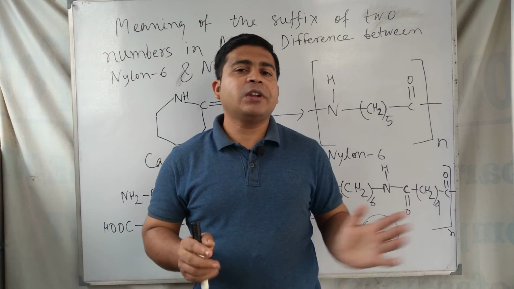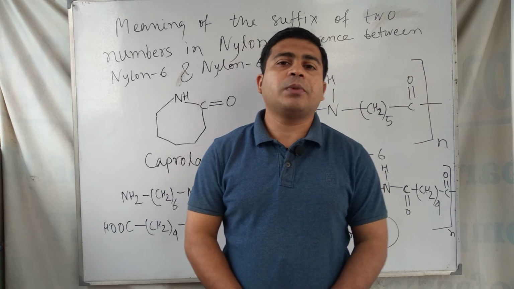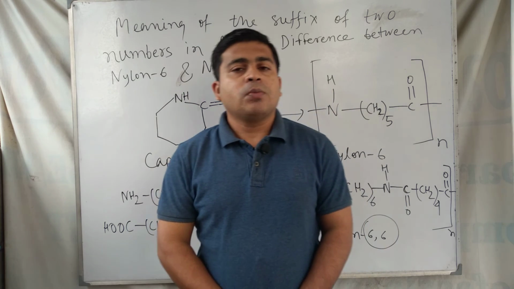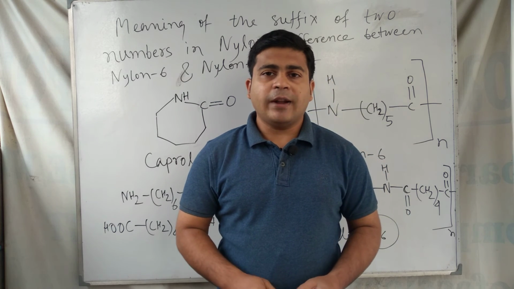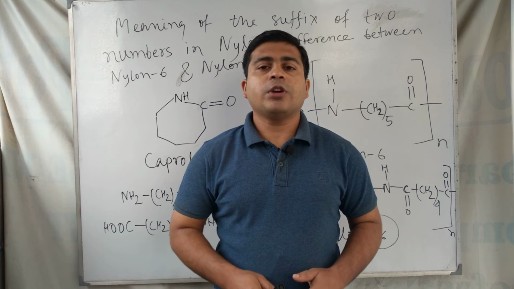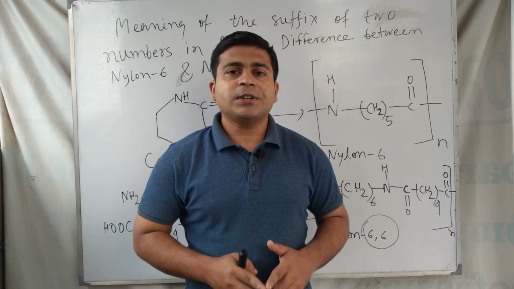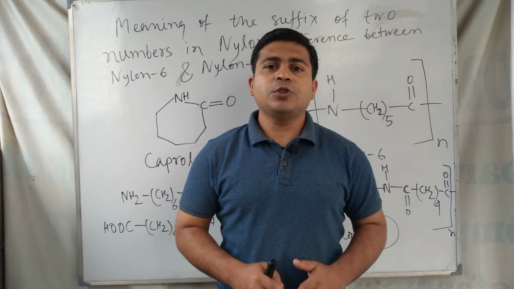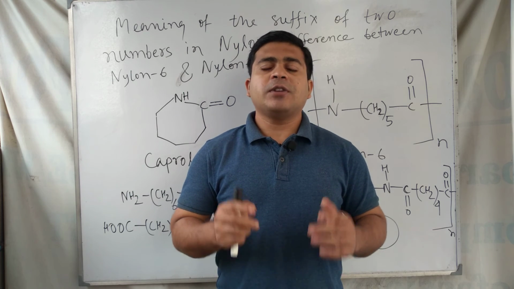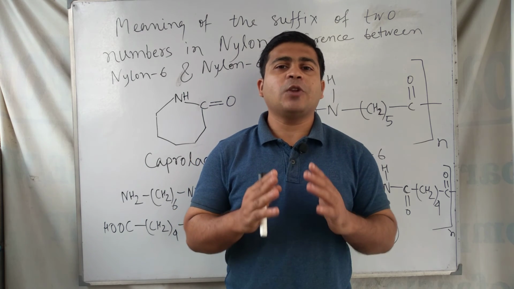These numbers indicate the number of carbons present in the monomers from which the synthetic polymer, or nylon, is formed. So that's the discussion regarding the meaning of the suffix numbers used to name nylon and the difference between nylon 6 and nylon 66.